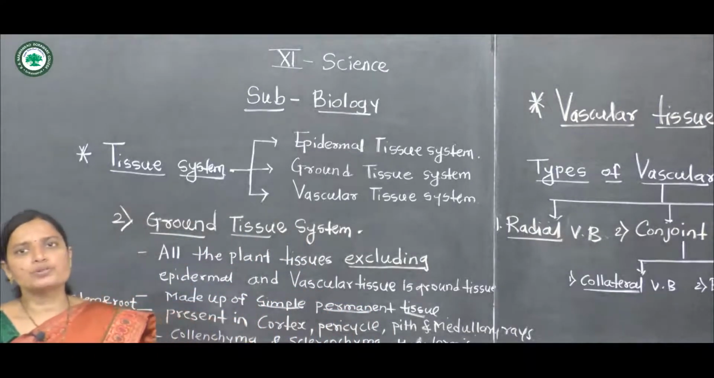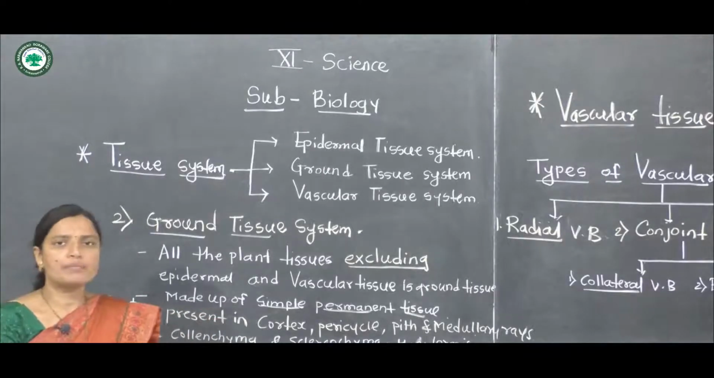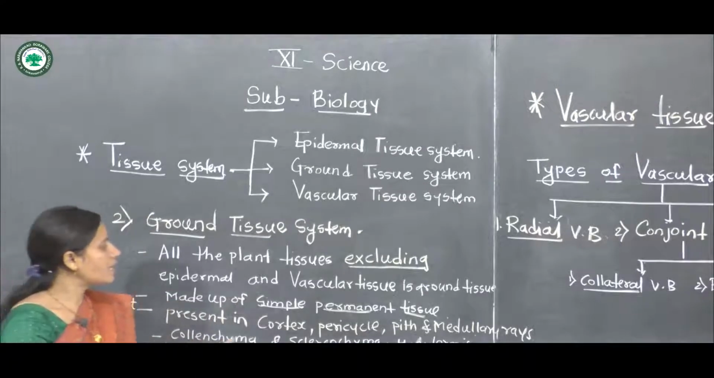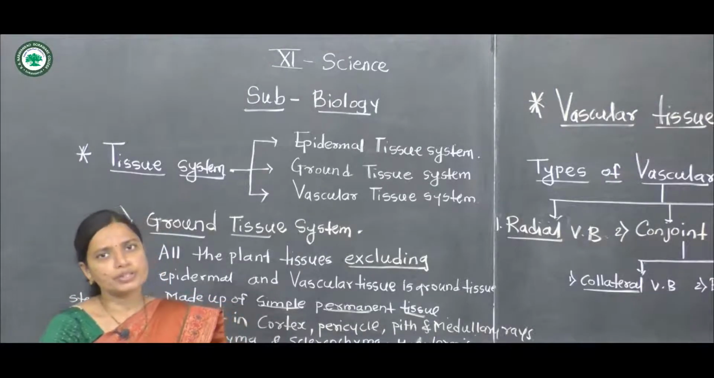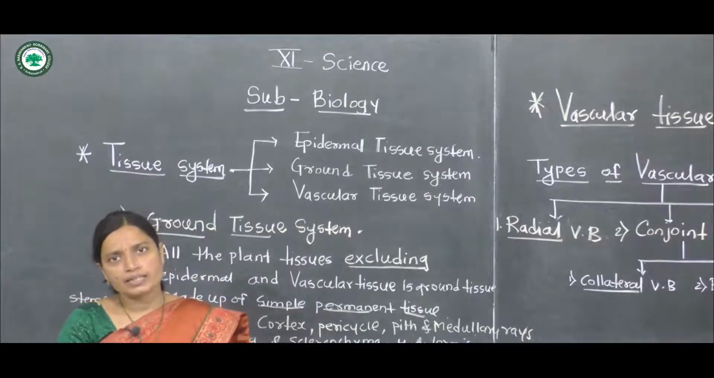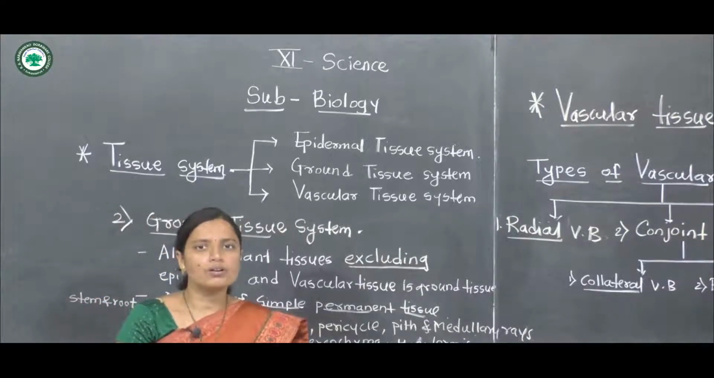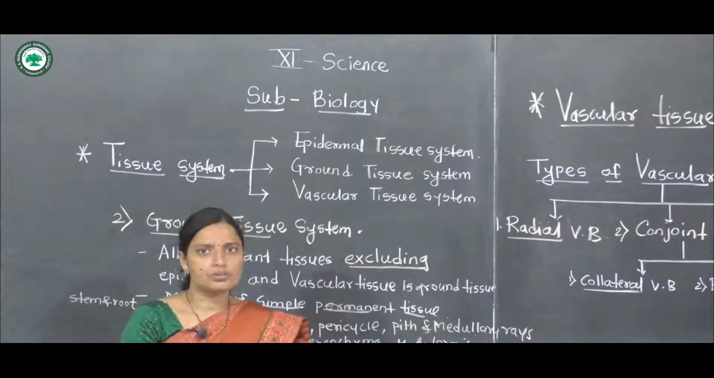These ground tissues are also present in the collenchyma and sclerenchyma, in the hypodermis region, where collenchyma and sclerenchyma tissues are present. This is the particular location of the ground tissues. This is one type of tissue system.